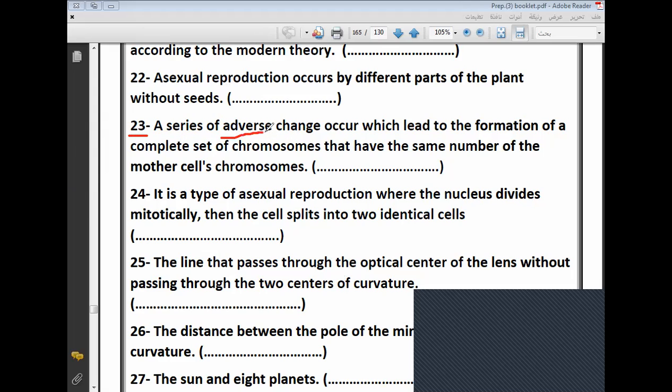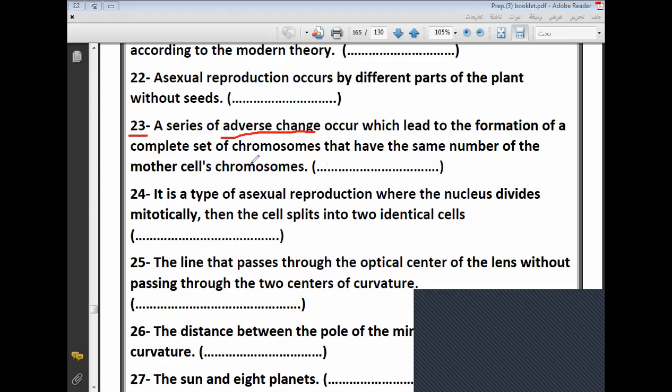A serious adverse change occurs which leads to the formation of a complete set of chromosomes that have the same number as the mother cell's chromosomes.